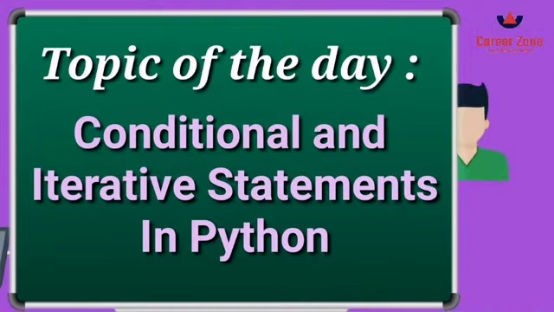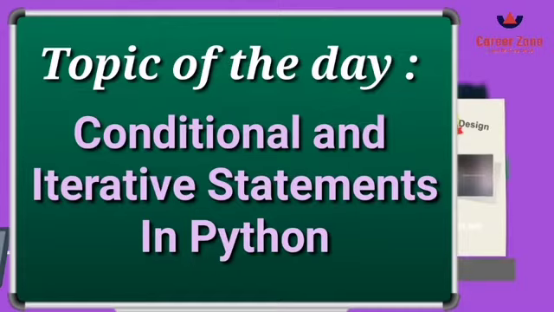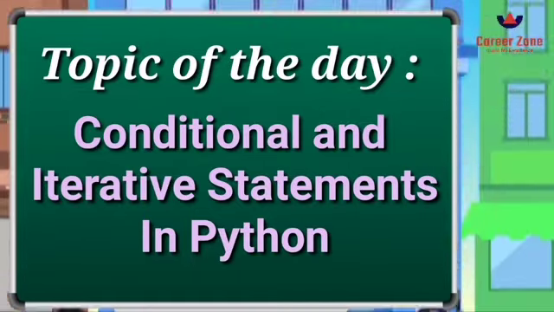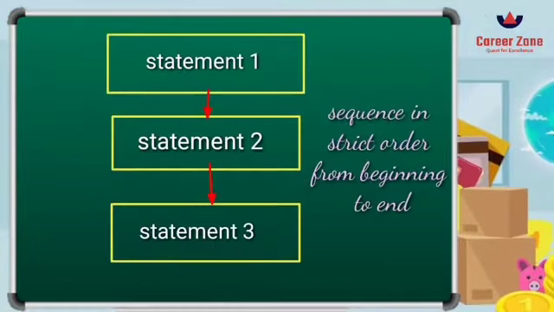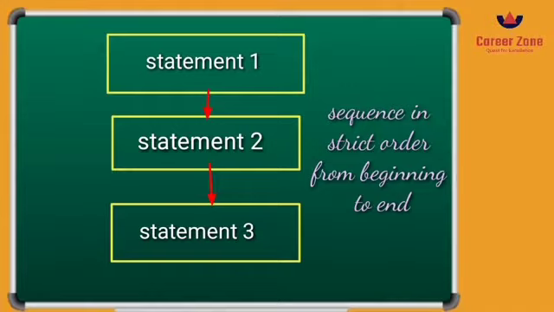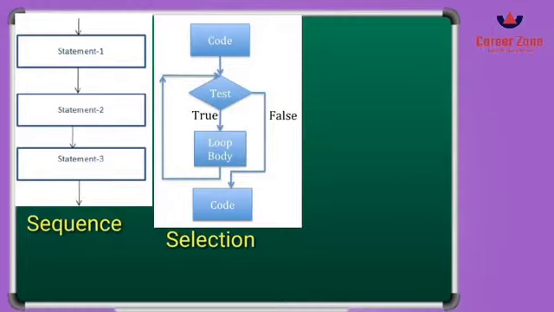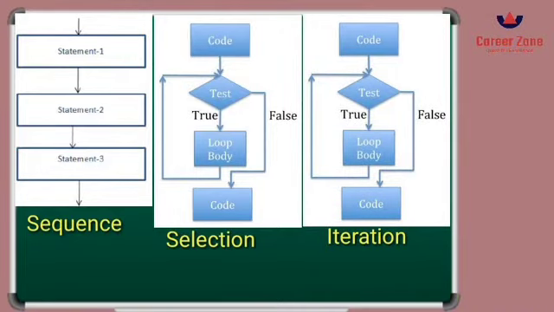As we know, in Python or in any other programming language, the set of instructions executes in a sequence, or you can say the sequence is followed strictly while executing the statements from beginning to end. But what happens when we want to execute a particular set of statements a number of times, or maybe we want to select a particular statement to be executed in a particular situation?